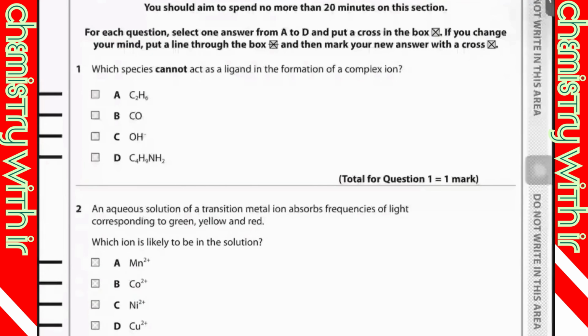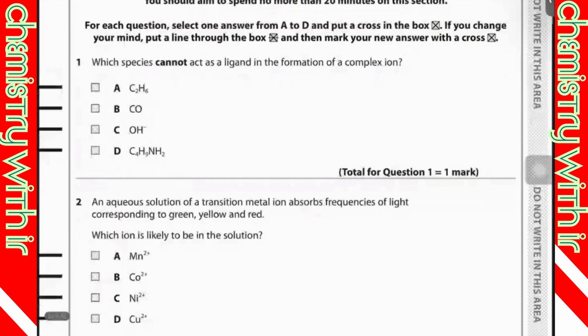So if you can see carbon monoxide, it has a lone pair of electrons. If you can see OH minus, it's having a negative charge, so it's a ligand. And if you can see option D, in this option you can see a nitrogen atom. On this nitrogen you can see a lone pair of electrons. So as compared to B, C, and D, if you see option A, this is ethane. If you draw the dot and cross diagram, you will not see any lone pair of electrons in this. So C2H6 cannot act as a ligand. Okay.